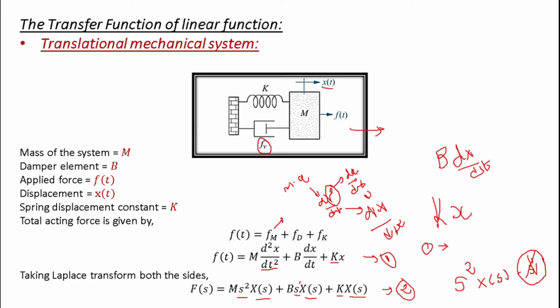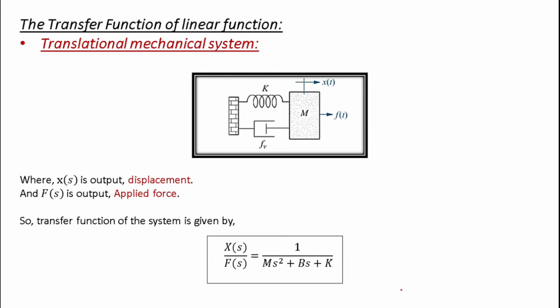Now what is the third step? The third step is to identify the output of the system and the input of the system. Here we have written that the output of the system is displacement and the input of the system, I have made one mistake. The output of the system is displacement and force is your input of the system. I have made one mistake: F of s is the input of the system, that is the applied force.